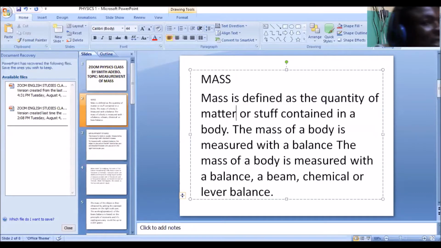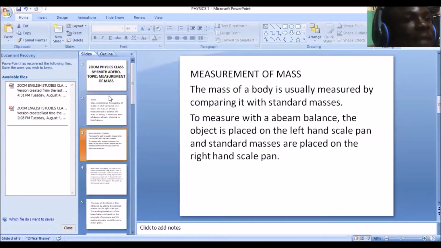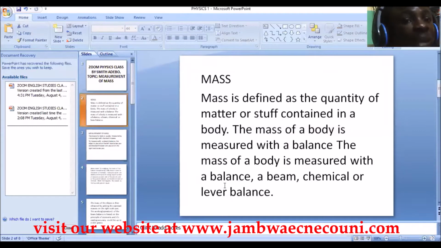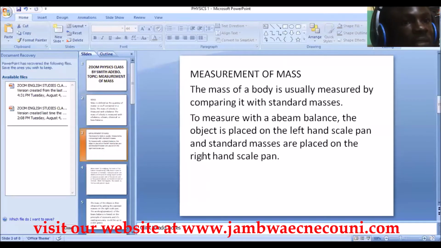So if you go to the butcher to buy meat, and you tell him 2 kilos, that 2 kilo represents 2 kilogram, which is the quantity of matter, the quantity of meat, the quantity of flesh you want to buy. And that's simply the mass. And I made you understand that you can actually use a lever balance, a chemical balance, or a beam balance.